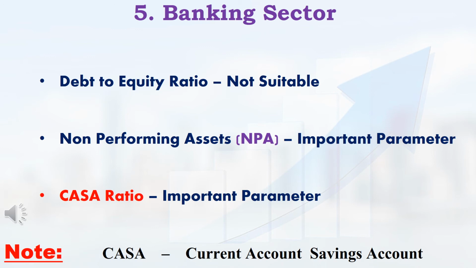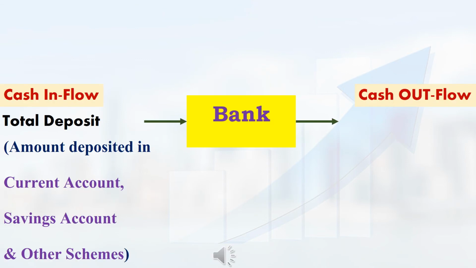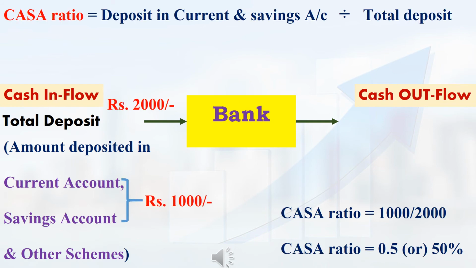In banking shares, the next very important parameter we have to check is the CASA ratio. CASA means current account savings account. For any bank, cash inflow means the amount customers have deposited in current accounts and savings accounts, plus the amount deposited in other schemes like fixed deposits and PPF. This is considered the total deposit amount. CASA ratio means the amount deposited in current and savings accounts divided by the total deposit amount.